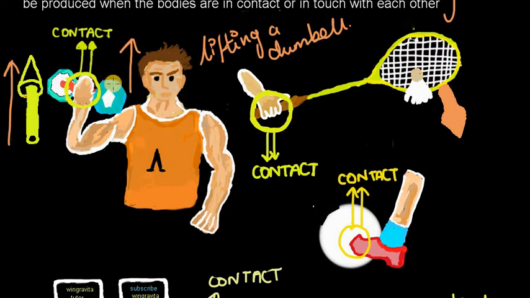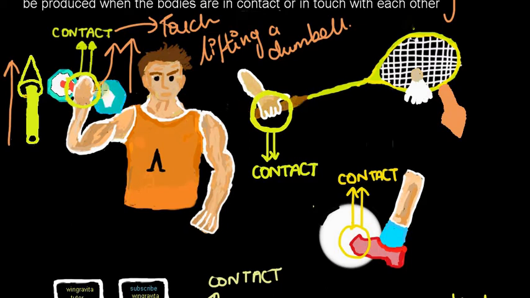Another thing to consider is that the man is having contact with the dumbbell. Contact literally means touch. All contact forces require one thing, that is a must: touch or contact.